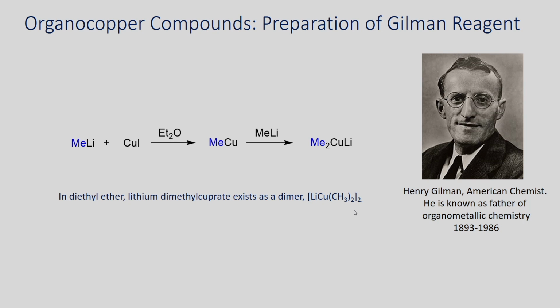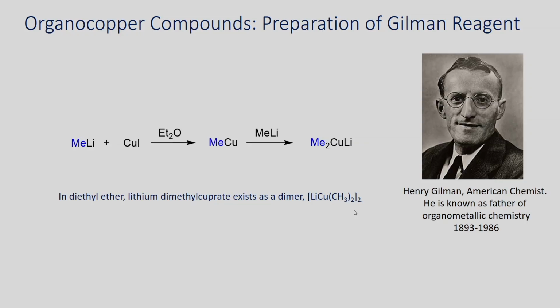This is an example shown here. Methyl lithium undergoes reaction with copper iodide in diethyl ether to give this methyl copper complex, which undergoes further reaction with methyl lithium to give the dimethyl organocuprate reagent, and this exists as a dimer in diethyl ether solvent.